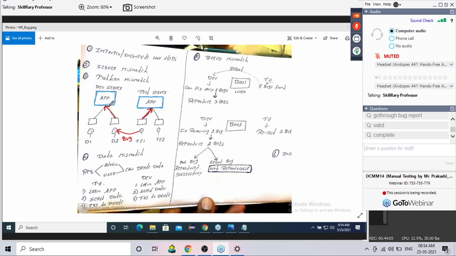My question is different, your answer is different. My question is, can a developer, who is trying to reproduce the bug in the development server, do it, possible or not possible? I am not asking you the solution here. Possible or not? Simple question I'm asking.